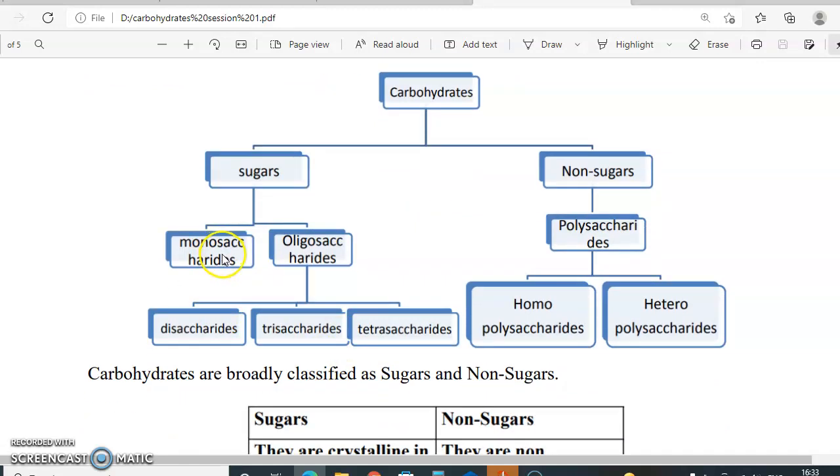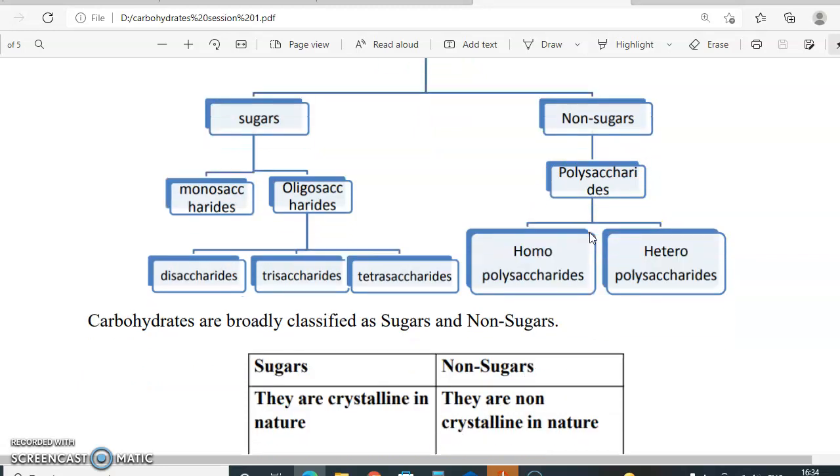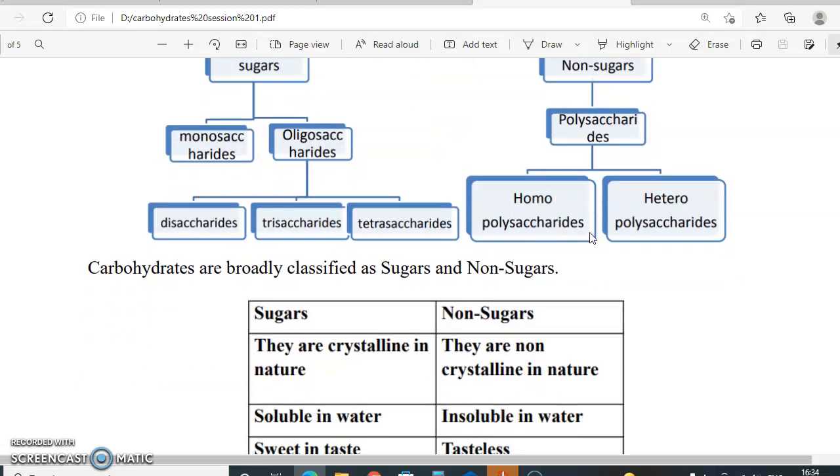Monosaccharides are the simplest form of carbohydrates which consist of single units. Oligosaccharides are the carbohydrates which on hydrolysis give us 2 to 10 monosaccharides. And polysaccharides are the carbohydrates which on hydrolysis give us more than 10 monosaccharides.